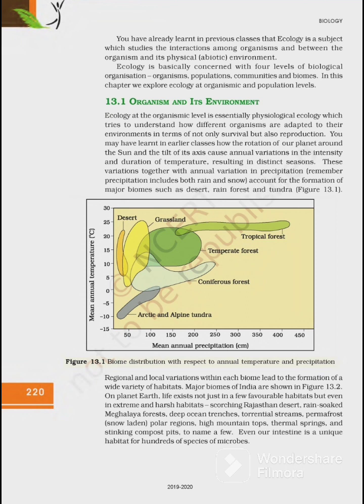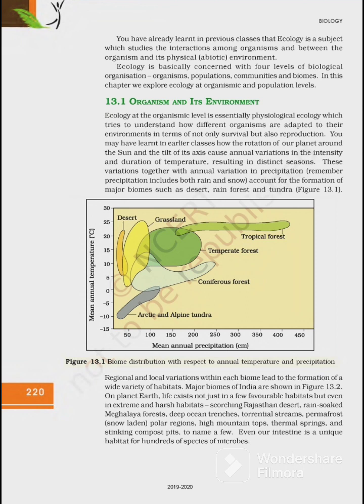तो इसमें क्या क्या आता है? 4 लेवल होते हैं: organism, population, community, biome. Next, organism and its environment. Ecology at the organism level is essentially physiological ecology, which tries to understand how different organisms are adapted to their environment in terms of not only survival but also reproduction.